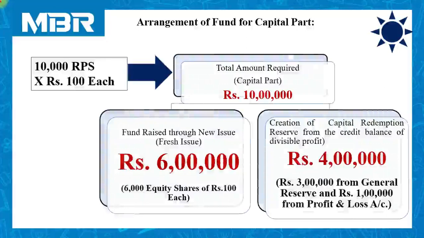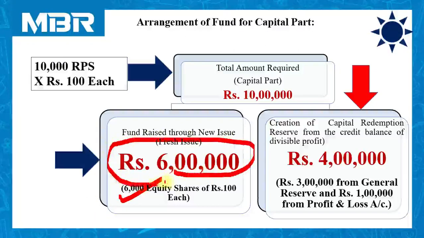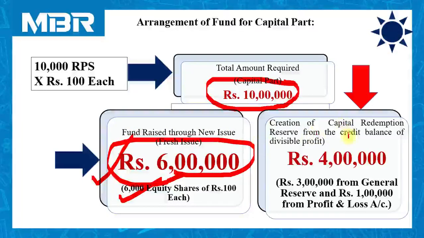I already explained calculation of these 10 lakhs. 10,000 RPS multiplied by rupees 100 each, total 10 lakhs. Then we have already issued 6,000 equity shares of rupees 100 each, which is equal to rupees 6 lakhs. Our total requirement is rupees 10 lakhs. We have rupees 6 lakhs from the new issue of equity shares. It means we have to